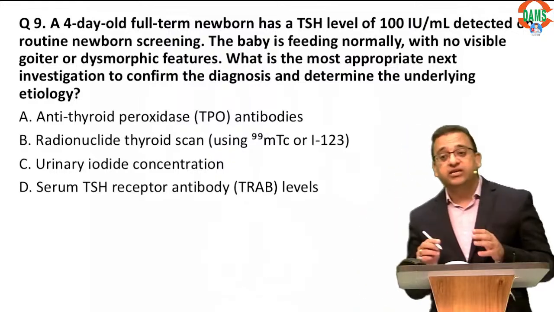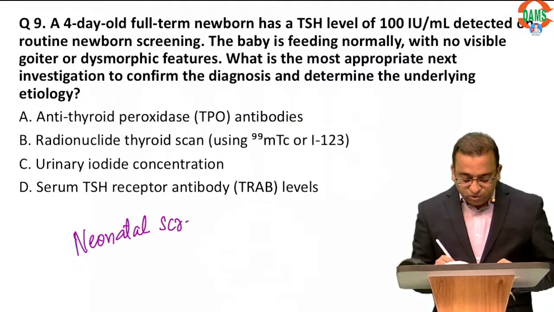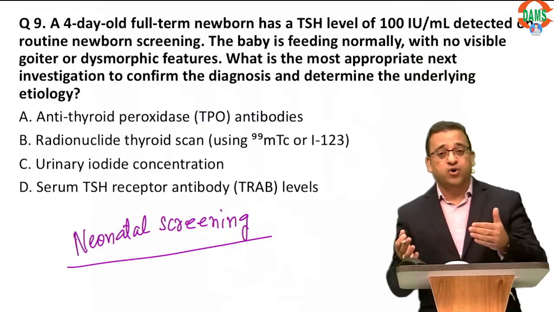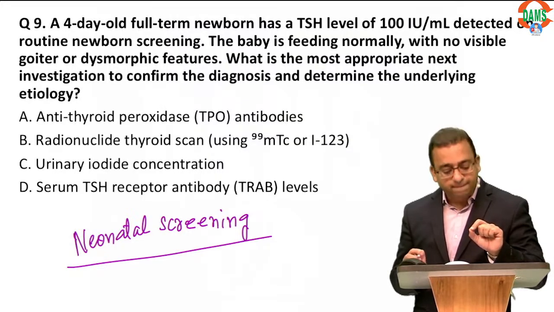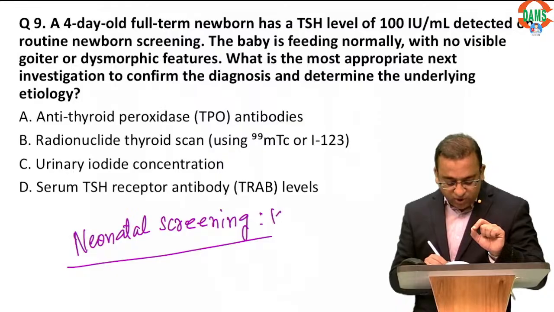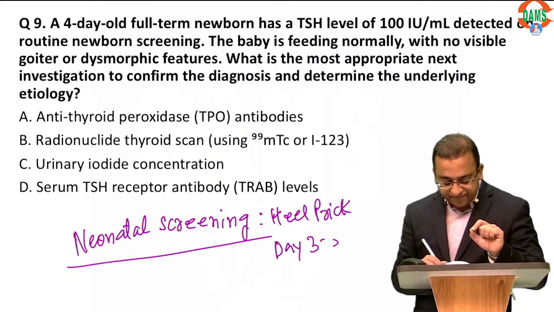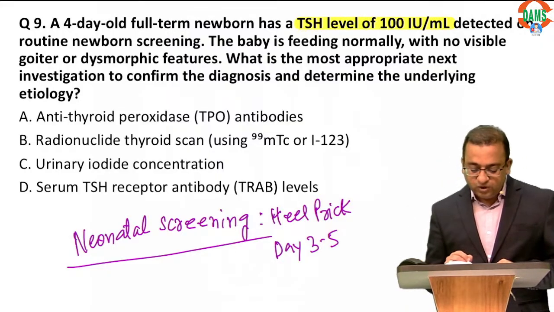Remember, your NEET PG examiners love to ask you questions on neonatal screening. That in newborns we can do some tests to diagnose disorders early, so that we can start some dietary manipulations, we can start some hormonal replacement. So newborn screening is a very important topic. In babies we usually do a heel prick. We take 2 drops of blood on a filter paper by a heel prick on day 3 to day 5 of life. Now here is a child whose TSH is 100 on a routine heel prick.